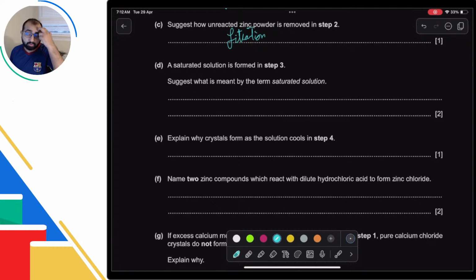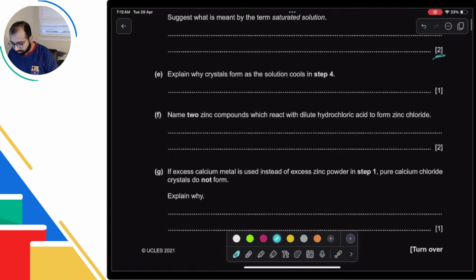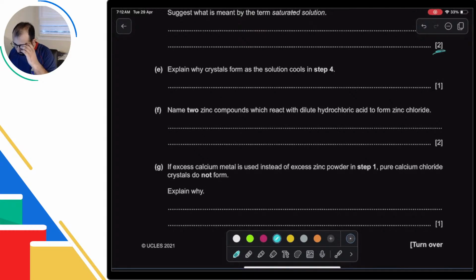Saturated solution is the solution that has dissolved all the solute possible at that temperature. The temperature part is very important because if you change the temperature, it will obviously be able to dissolve more things. So that's not going to answer your question. It's a 2-mark question. At that temperature, maximum amount of solute has been dissolved, or no more can dissolve. One of those. A solution which can no longer dissolve any more solute, good, but at that temperature, that's very important. Explain why crystals form as the solution cools.